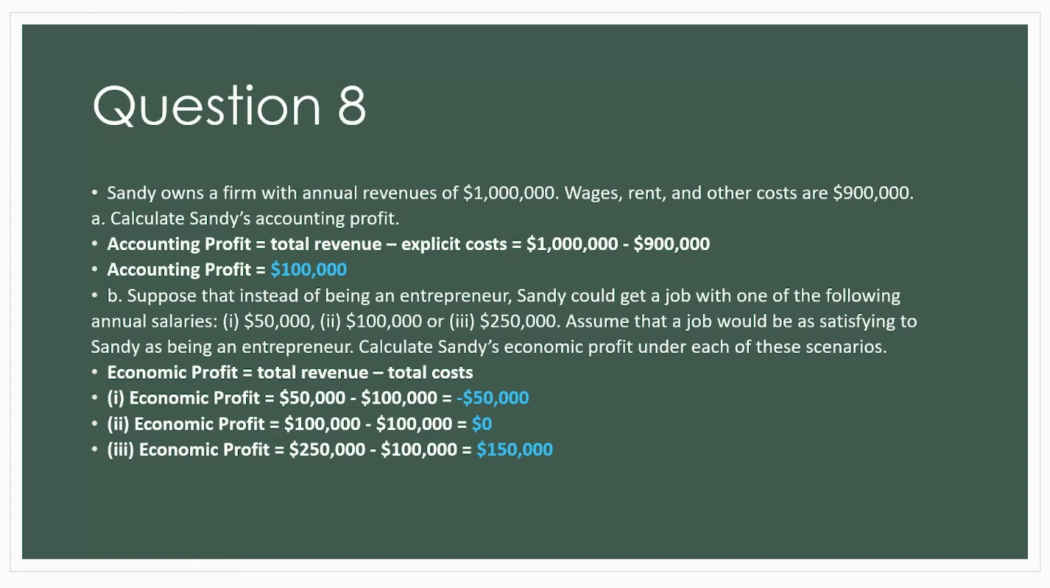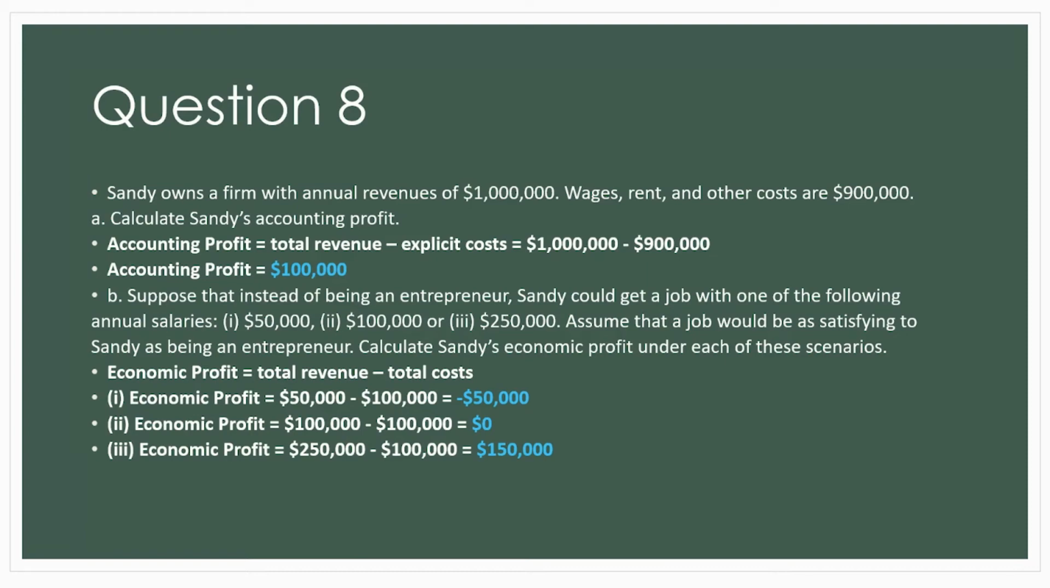So question 8 asks, Sandy owns a firm with an annual revenue of $1 million. Costs are $900,000. So her accounting profit would be total revenue minus explicit costs, which would be $100,000. So if Sandy decided to get a job with the following annual salaries, her economic profit would be total revenue minus total costs. So this includes explicit and implicit costs, which in this case, the implicit cost would be the amount she could have earned by being an entrepreneur, which is $100,000.